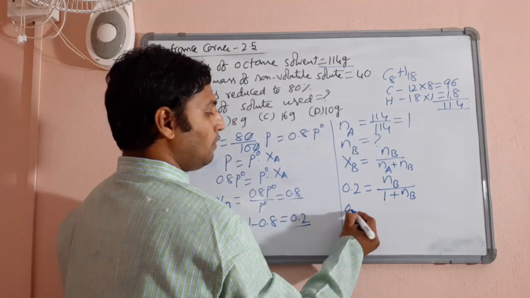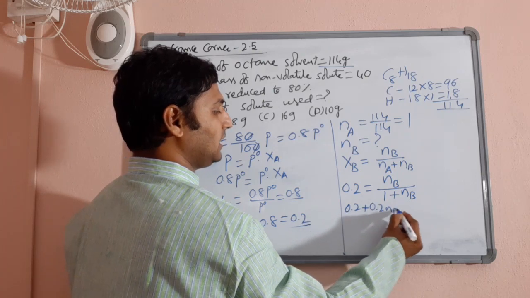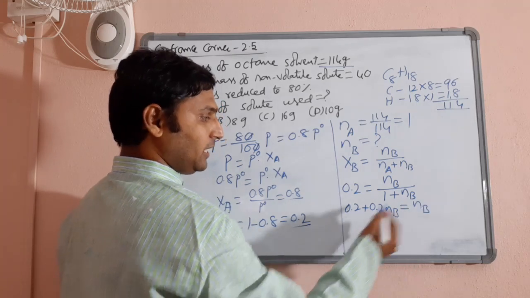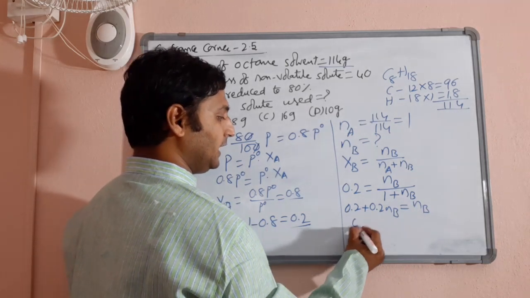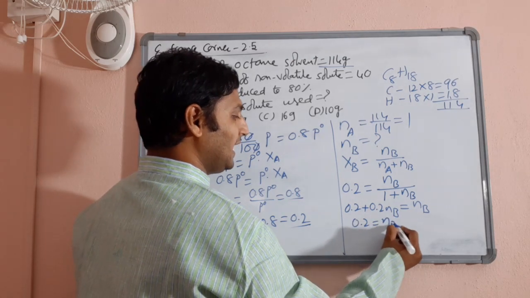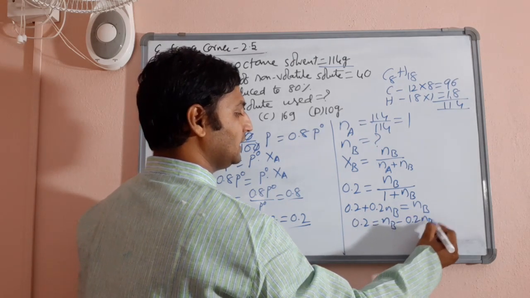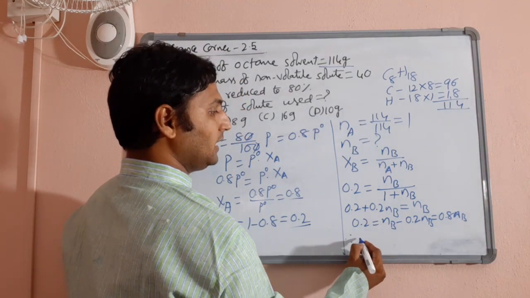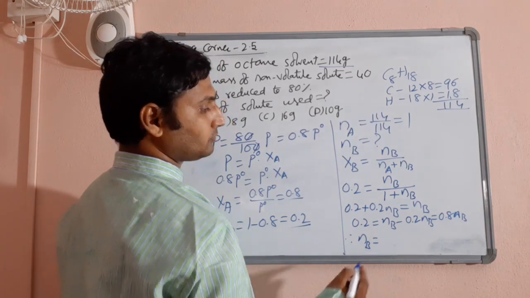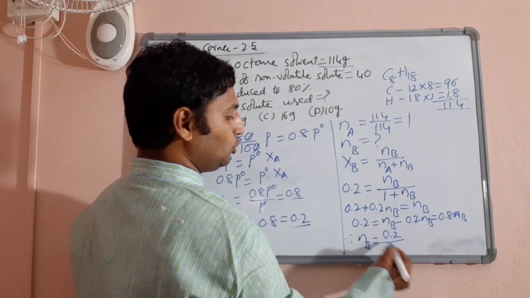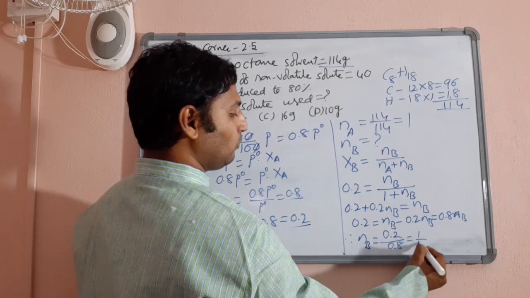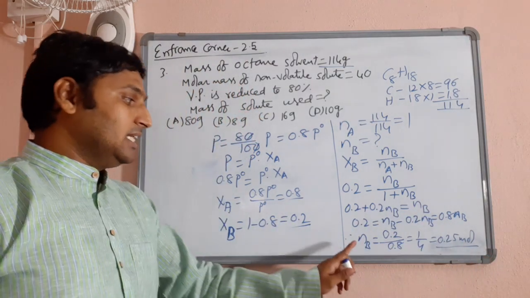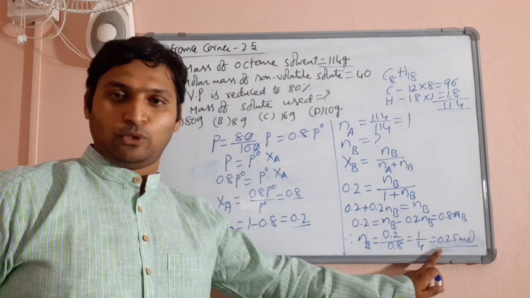Cross multiply. 0.2 plus 0.2 NB is equal to NB. Let us take 0.2 NB this side. It becomes NB minus 0.2 NB, that will be 0.8 NB. So 0.2 is equal to 0.8 NB. Okay. Therefore, NB is equal to 0.2 by 0.8, that will be 1 by 4, that is 0.25 moles. So the solute used was 0.25 moles.